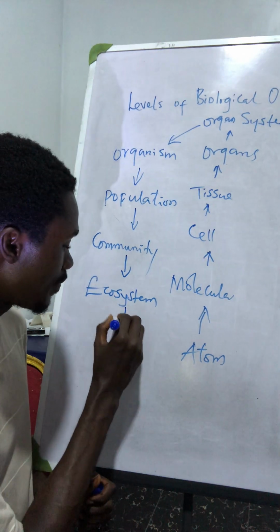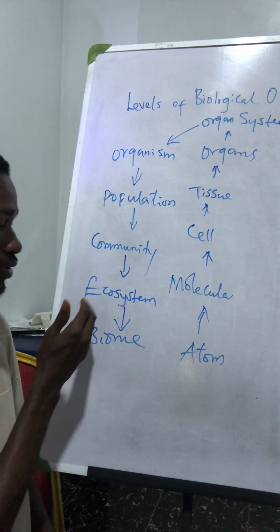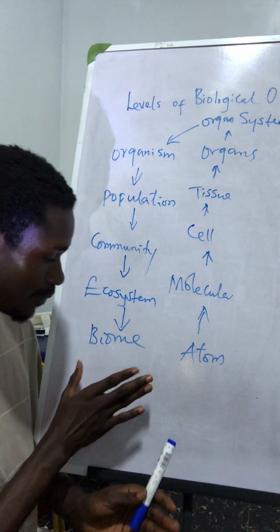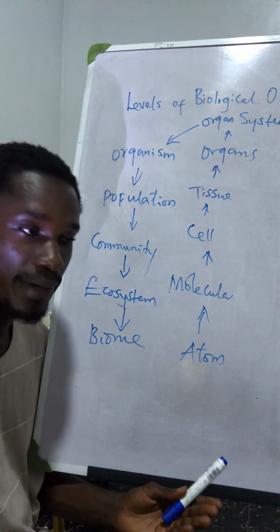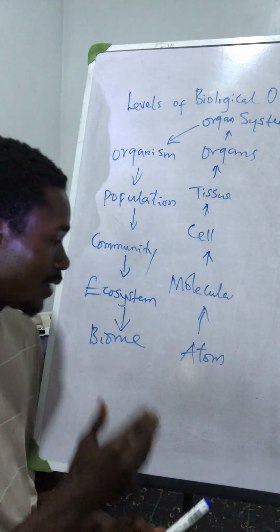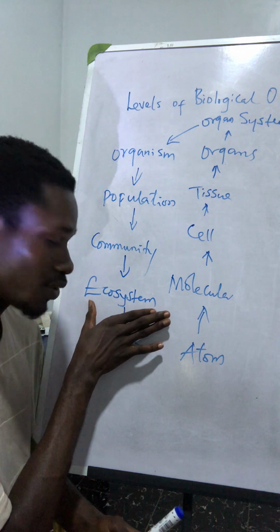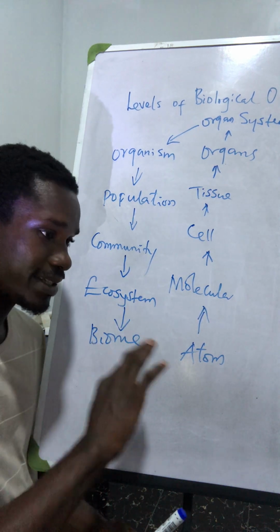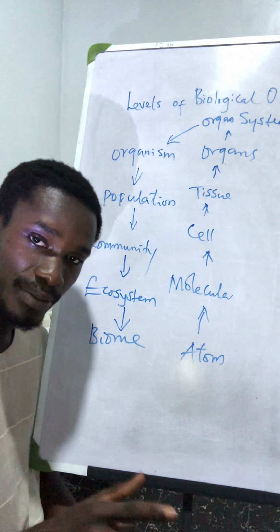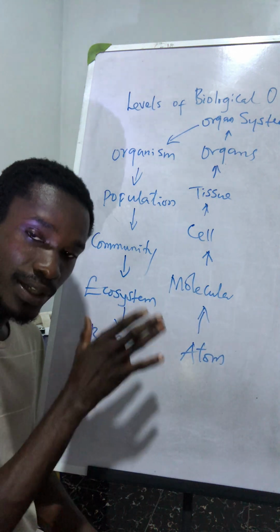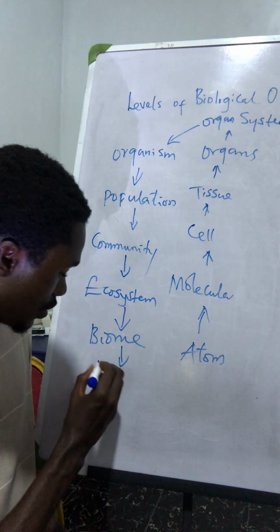After the ecosystem, we have the biome. Ecosystems form the biome. Like we have the savanna biome, the forest biome, the mangrove biome. So a biome is a bigger geographical area in which we can find different types of ecosystems. And after the biome, we have another one called the biosphere.